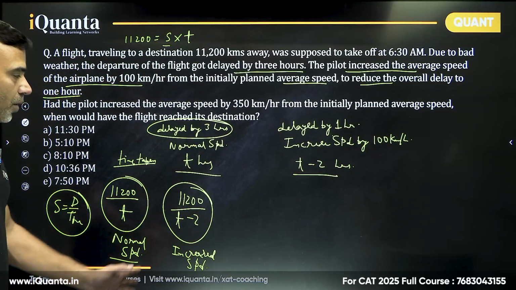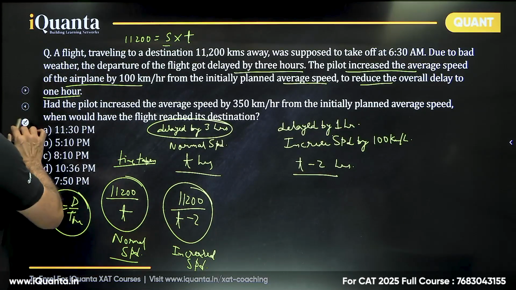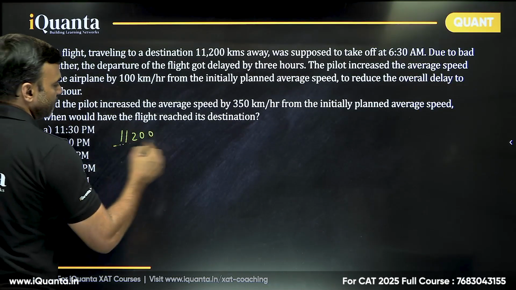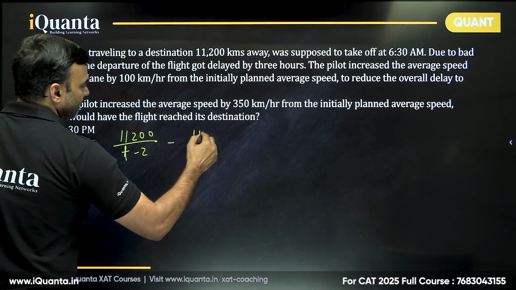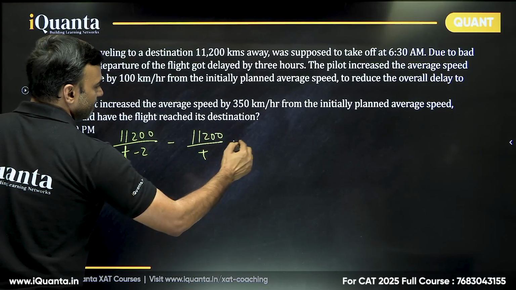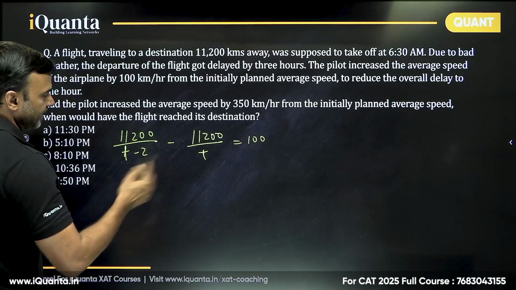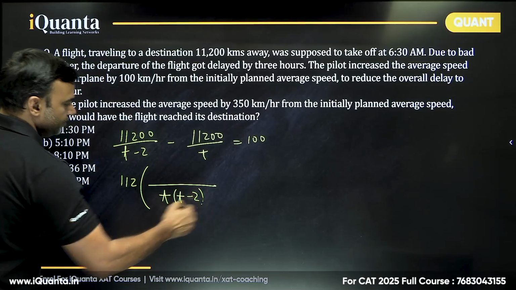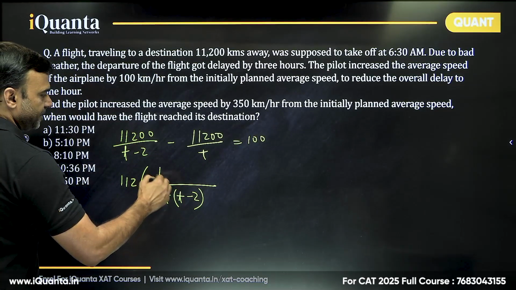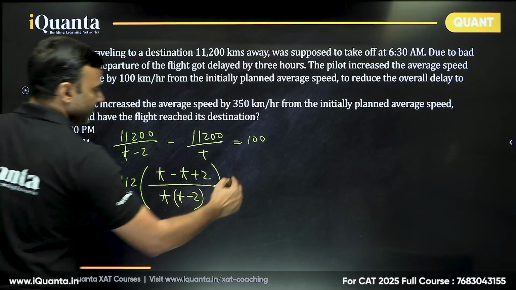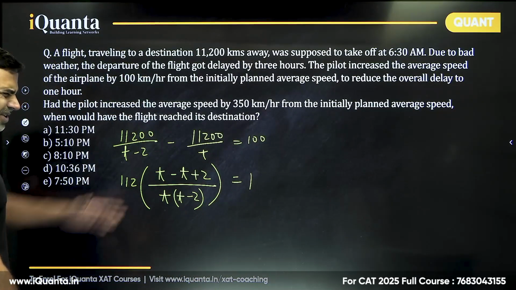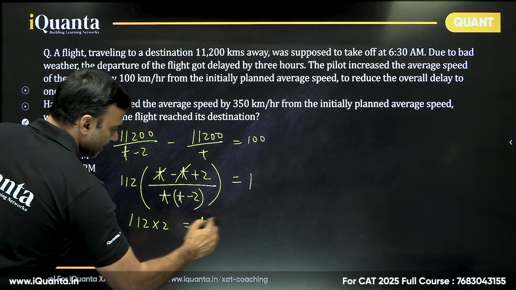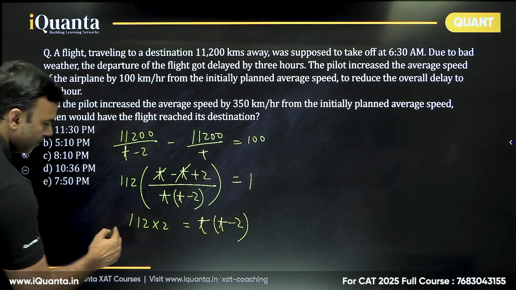Right? So if you understand this, now I'm going to remove this. You could have directly started with this equation: 11,200 by t minus 2 minus 11,200 divided by t should be equal to 100. So 100 cancels, 112 common, LCM t into t minus 2, we will have t minus t plus 2 equal to 1. Right? So just simplify carefully. So t and t cancel, we have 112 into 2 equal to t into t minus 2. Now 112 into 2 is 224.